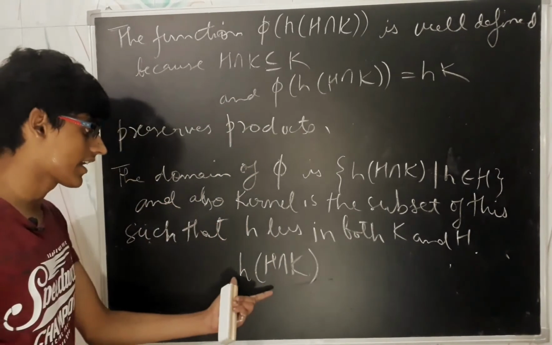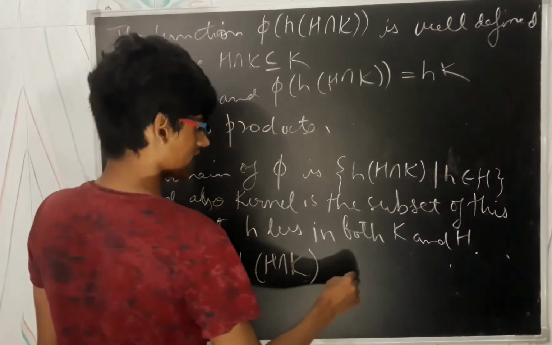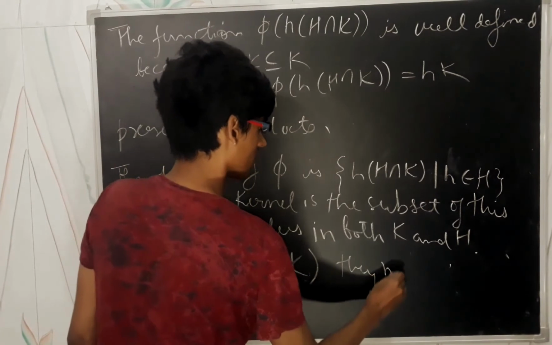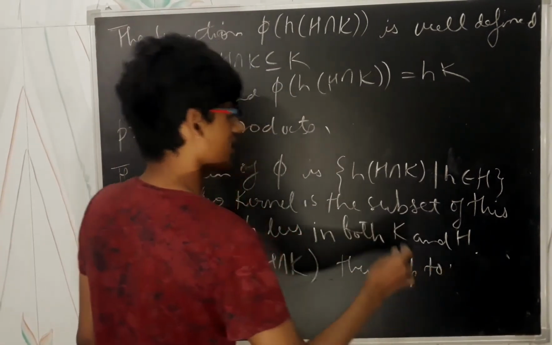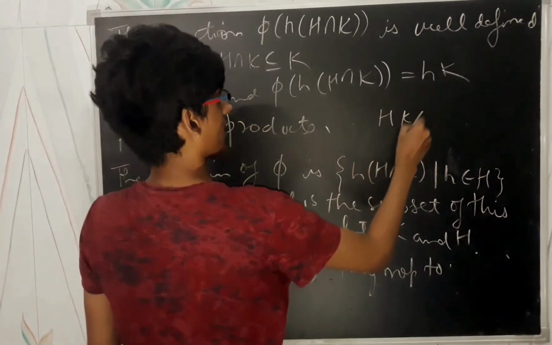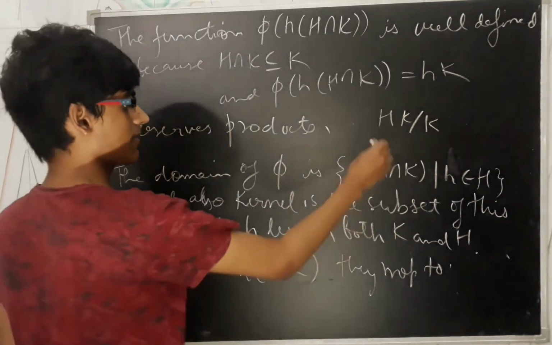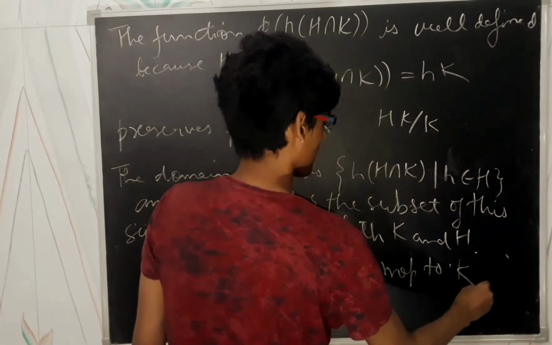We need to find elements h(H intersection K) such that they map to the identity of HK by K. And what is the identity of HK by K? It is nothing but K, the identity coset.